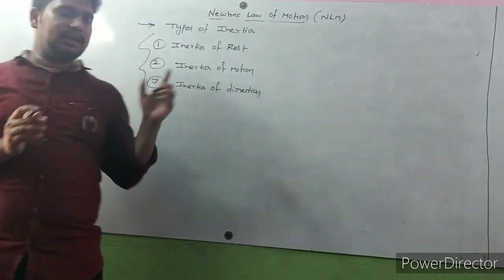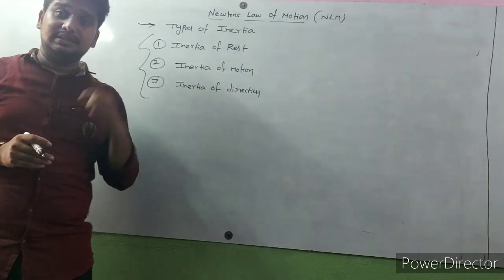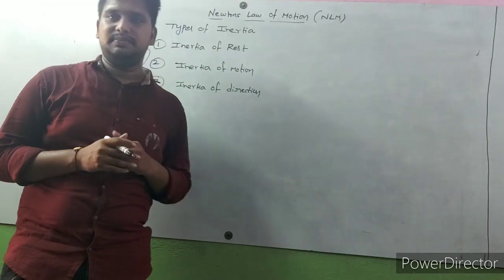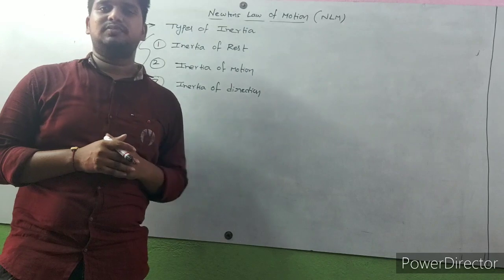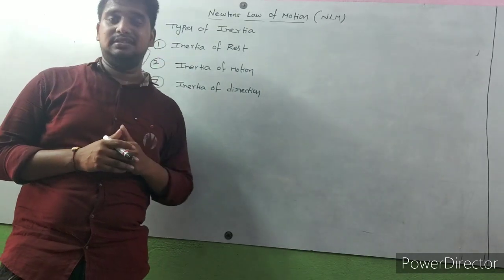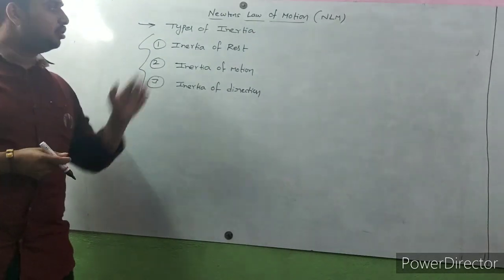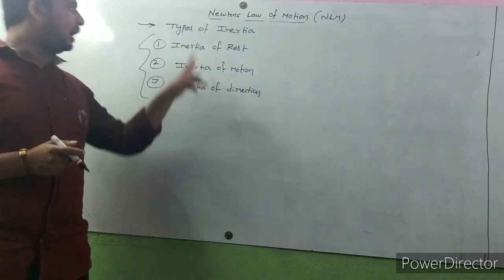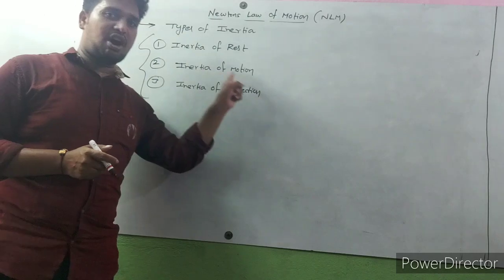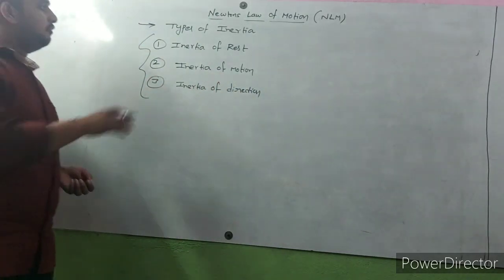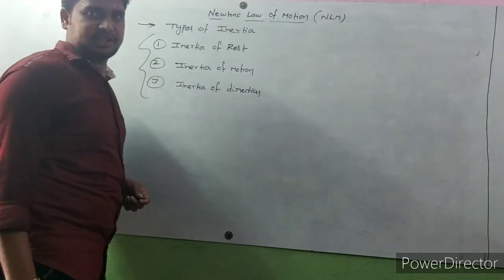So what is the definition of inertia? The inability of a body to change its state of rest, state of motion, or state of direction by itself is called inertia. So inertia is mainly three types: inertia of rest, inertia of motion, inertia of direction. First of all, inertia of rest.